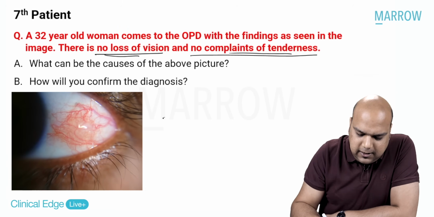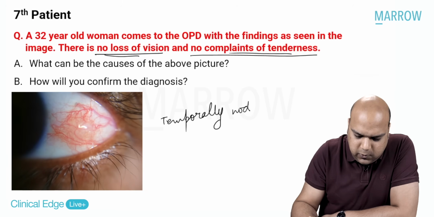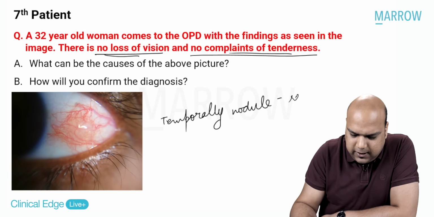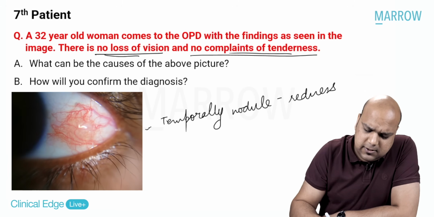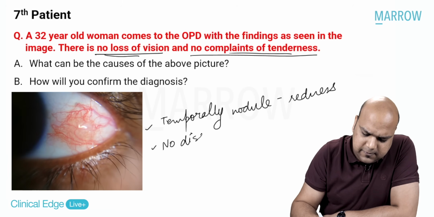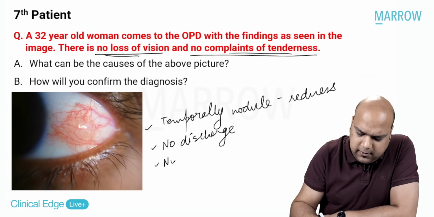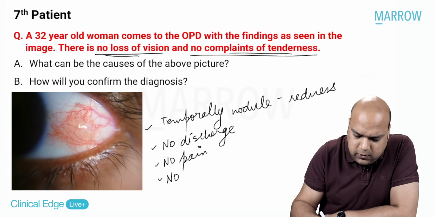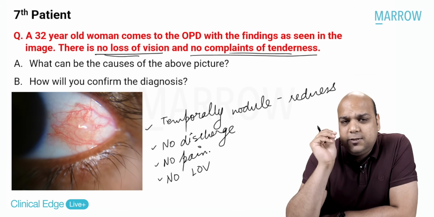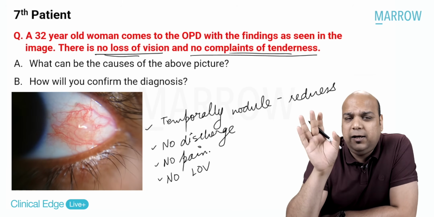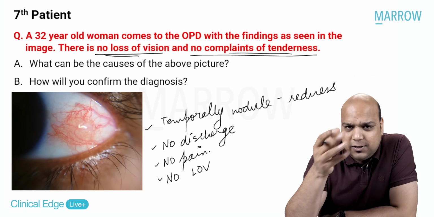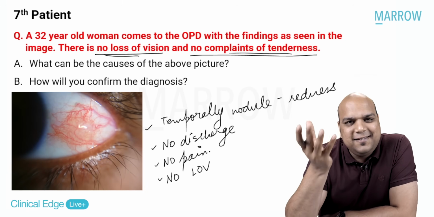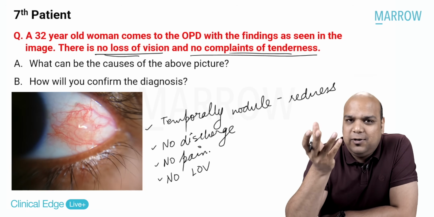In the image, we see temporally there is a nodule which is congested, or I will say redness. Yes, there is no pain, no discharge, no history of any discharge, no watering, no loss of vision. As soon as there is no pain, no loss of vision, I am not thinking uveitis, keratitis, or anterior uveitis. There is no mention of eyelashes, I am not thinking blepharitis. There is no discharge, I am not thinking conjunctivitis. So what am I essentially left with? I am essentially left with only two diagnoses.